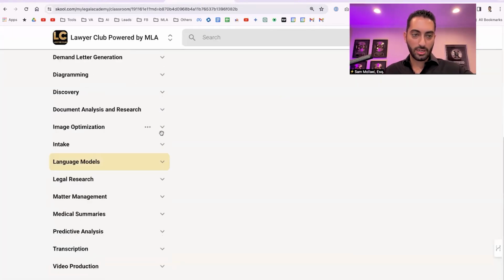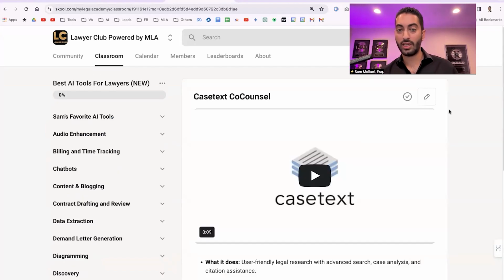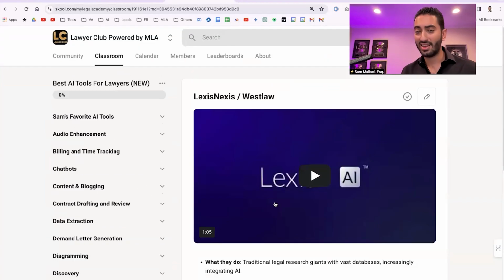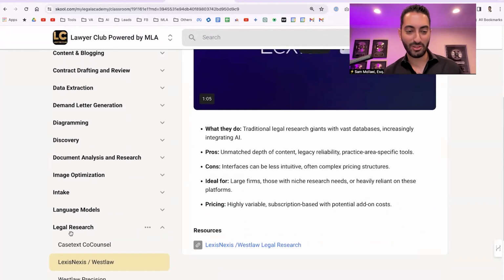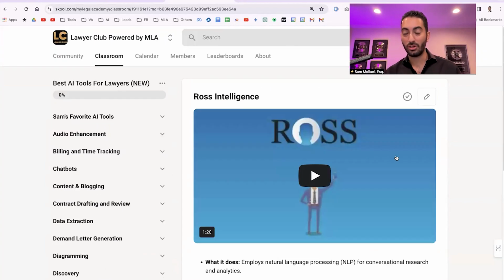Great. So that is language models, legal research. Not an expert. It's not my cup of tea, but I'm sure a lot of you have insights about these. If you do about any of these, please let me know. If you use any of these, let's maybe share how it's working. There's Casetext Co-Counsel, which I've heard good things about that people actually use. LexisNexis, which I don't know how people feel about that company. Westlaw Precision, and Ross Intelligence, which I don't know too much about.